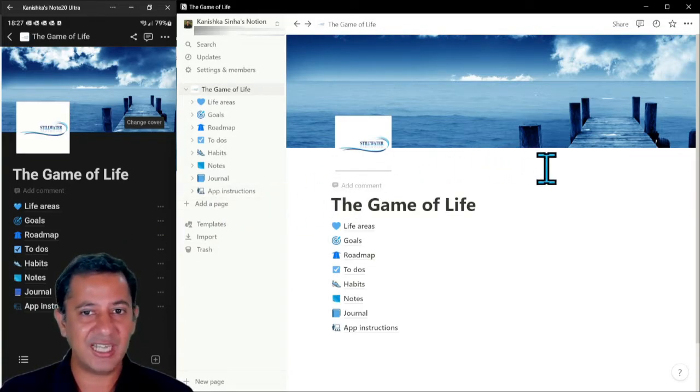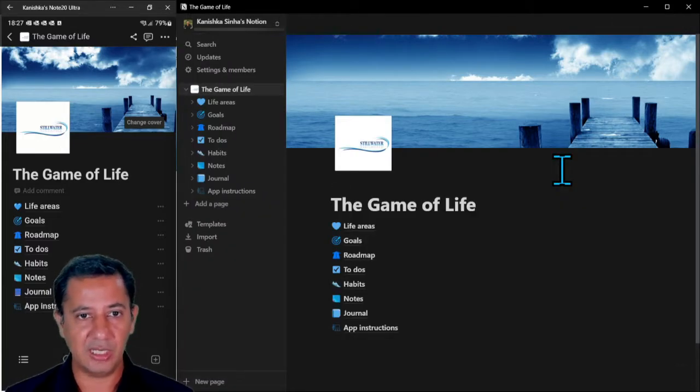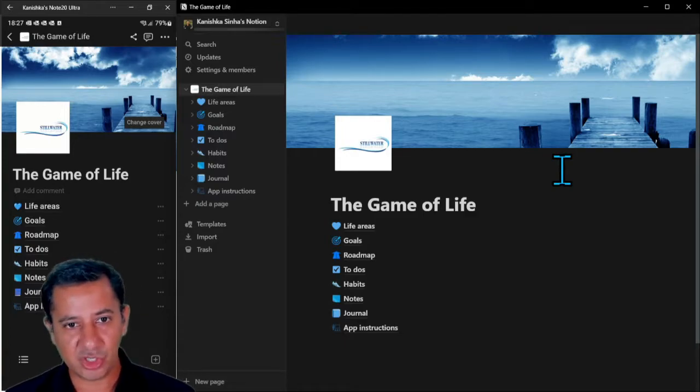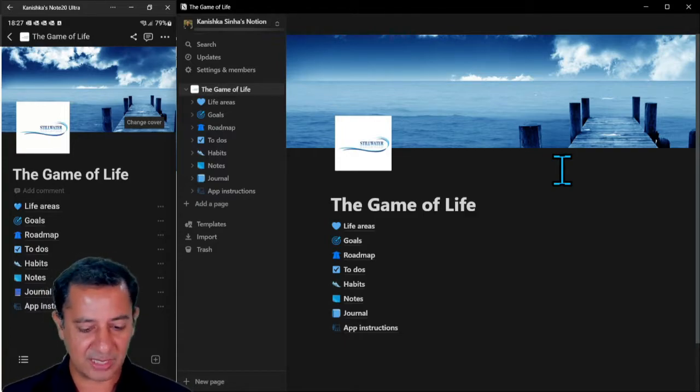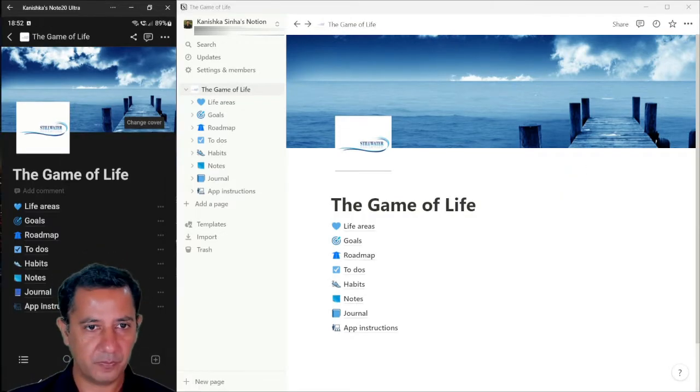But you can change the themes to whatever you prefer. So on the desktop, for example, to change it into dark theme, I just press Control Shift and L on Windows, and that changes the look of it. It might be easier on your eyes. Now, just to keep the contrast, I'm just going to keep the desktop in light mode so you can see the difference between that and the phone mode, right?